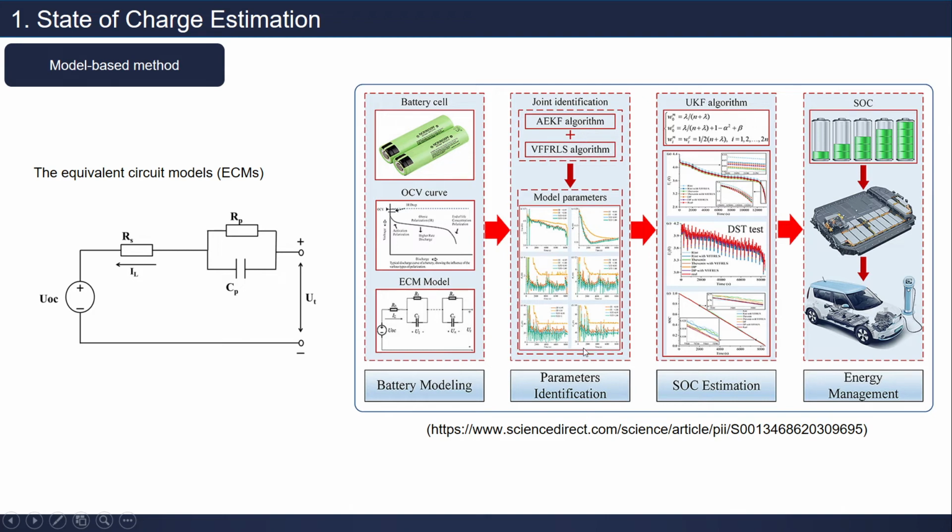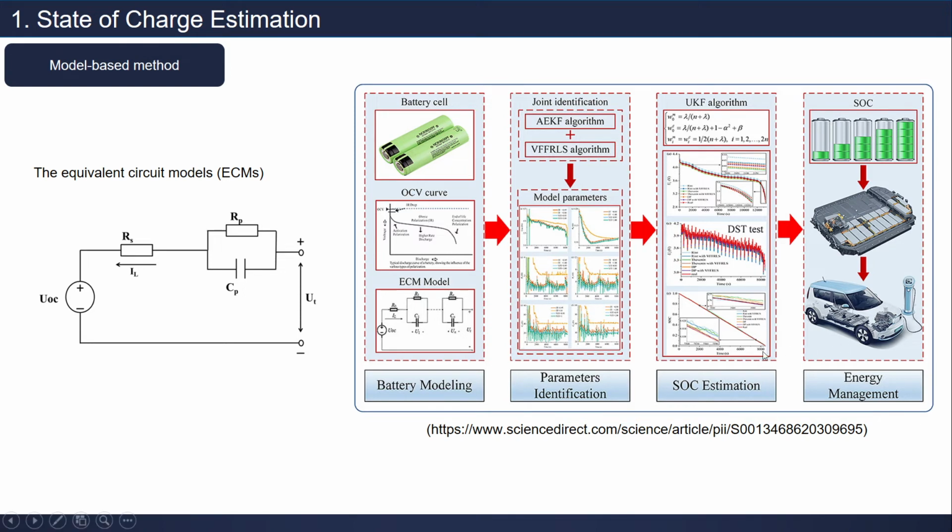After parameter identification, we will estimate SOC using this predefined parameter, then we develop a filtering algorithm. For example, here the model parameter we decide is voltage, then we will estimate the voltage using this filter algorithm. So basically, after battery modeling, we get the parameter that we want to monitor or want to use as the input.